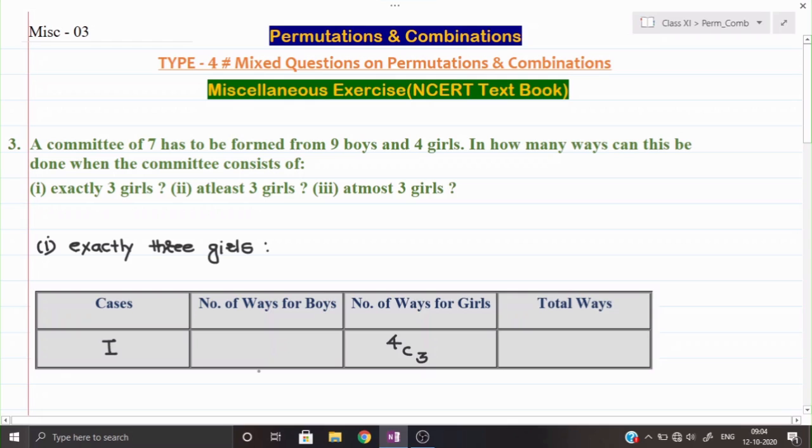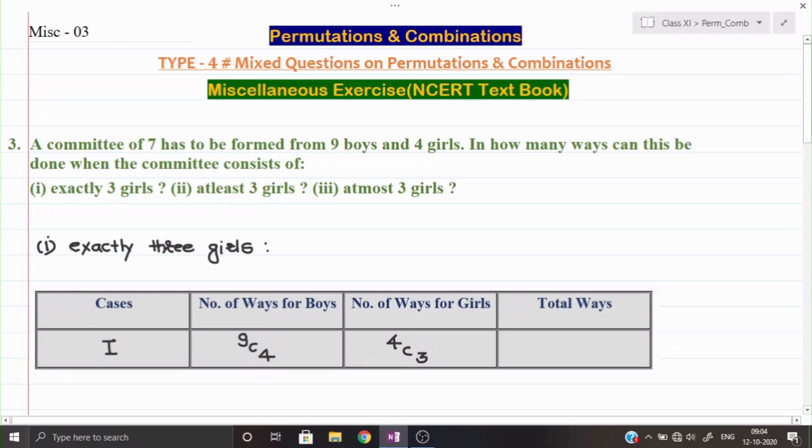Now how many more persons are required to form the committee of 7? We need 4 more persons, because 3 are already selected. Those 4 more persons we can select from the 9 boys. So the selection of boys can be done in 9C4 ways.